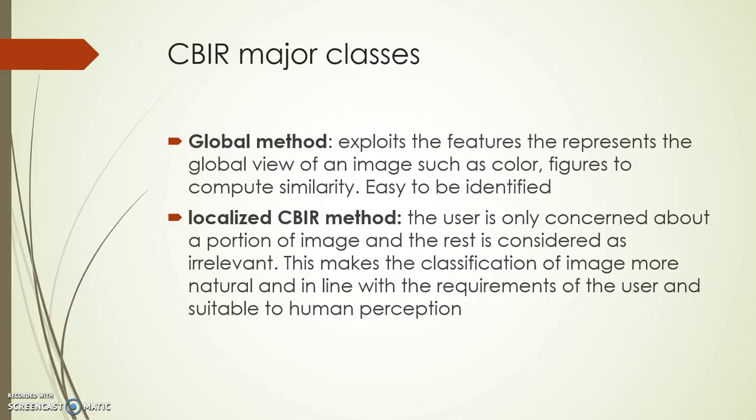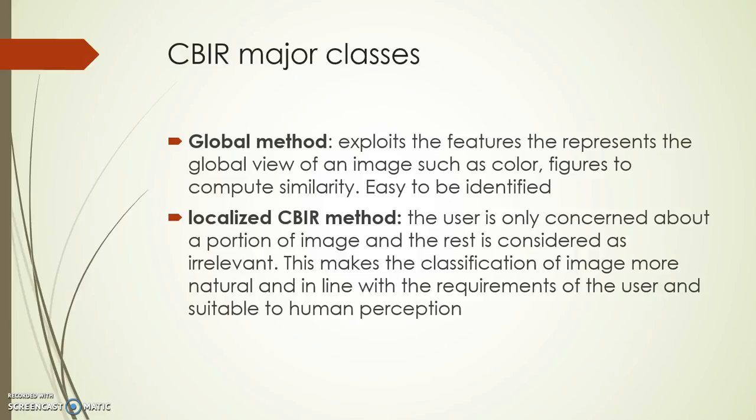CBIR has two major classes. One of them is the global method and the other one is the localized method. In this report and presentation, we will focus more on the localized method. The global method exploits features that represent the global view of an image, such as color features, to compute similarity. It's easy to identify, for example, if a background is similar for several images, it is easy to identify that image from a pool of images. In the localized CBIR method, the user is only concerned about certain portions of the image, and the rest is considered irrelevant.